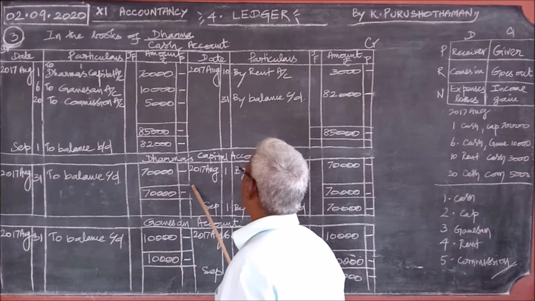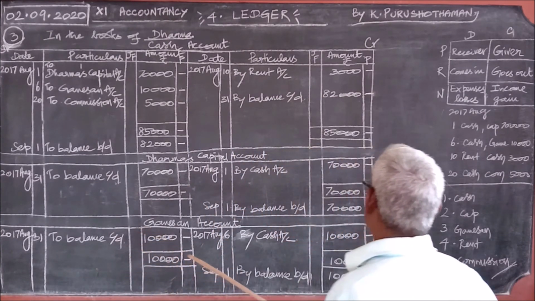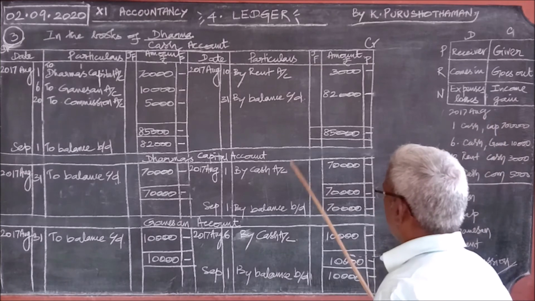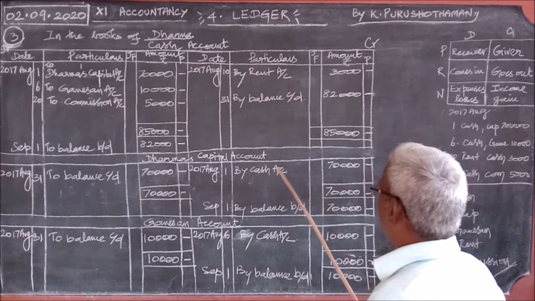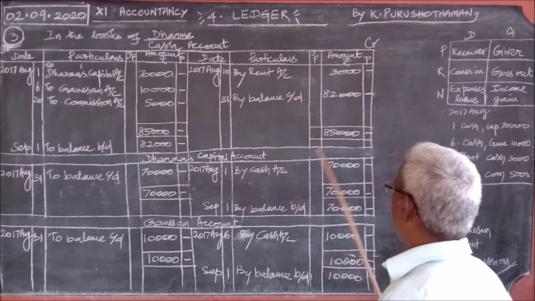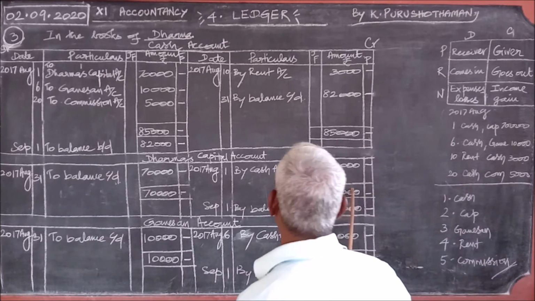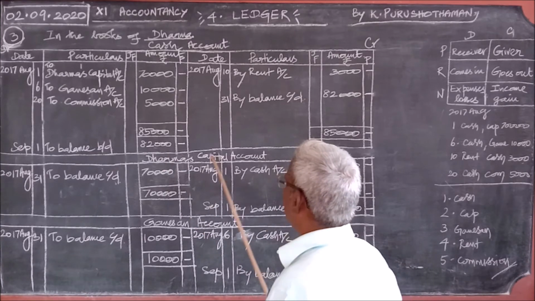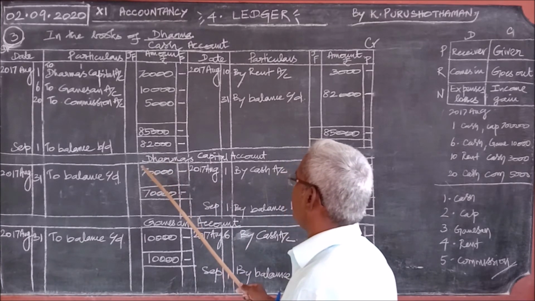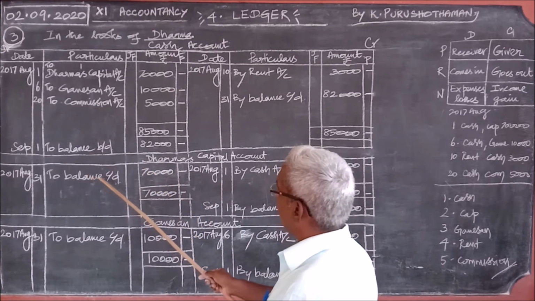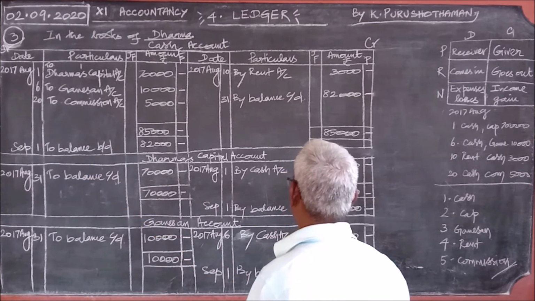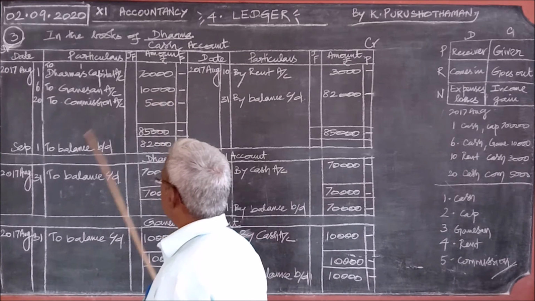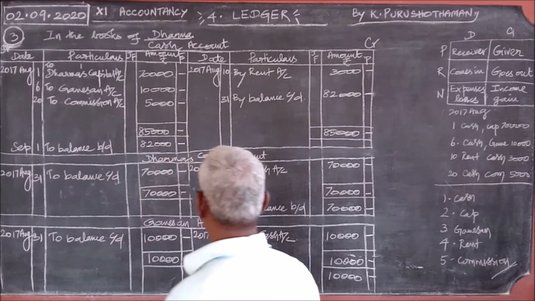Then the same thing here, Dharma's capital. Dharma's capital is appearing in the journal entry on the credit side. So it is a credit side entry, and cash is coming along with that, therefore "By cash account". It is only one journal entry. Here 70,000 is the greater total. We are writing it. Here the balancing figure is 70,000. For the balancing figure, carried down, and on the opposite side brought down, likewise as in the other ledger we did. Here the last date, here the next month's first date.